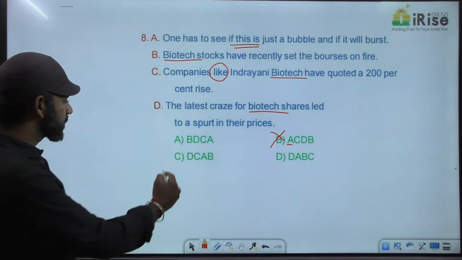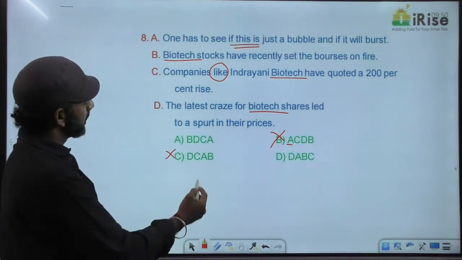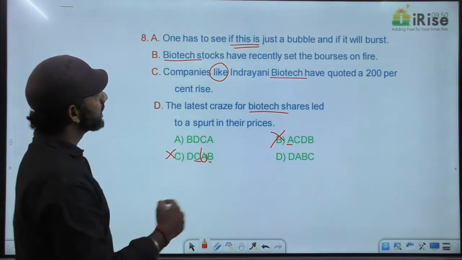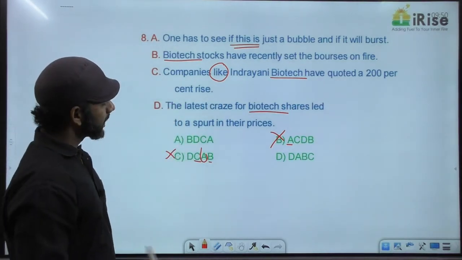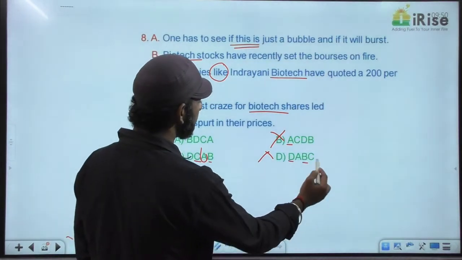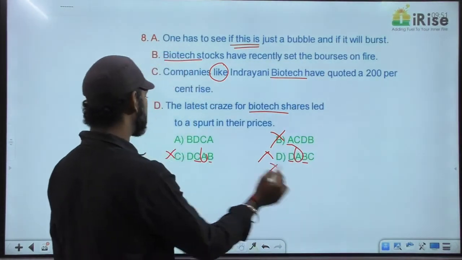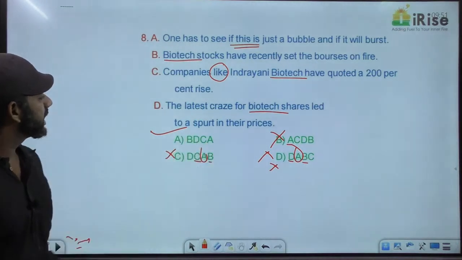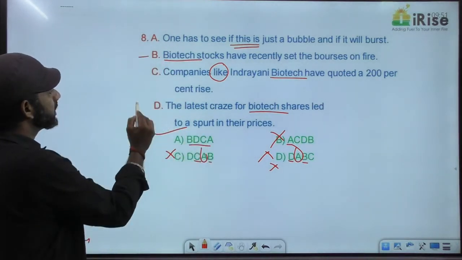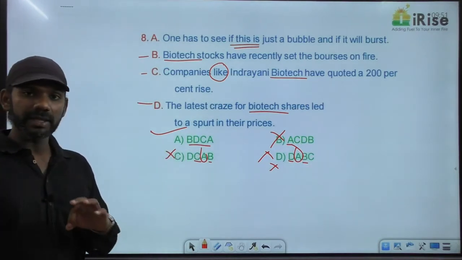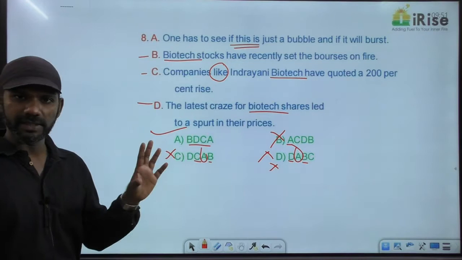Based on that, option C is eliminated because C and B are separated by A. Cannot happen, eliminated. Option D is also eliminated because D and B are separated by A. Cannot happen, gone. Now we have only one option left, option A: B, D and C. B, D and C contain mention about the word biotech, and these 3 are coming together in option A. The answer must be A.